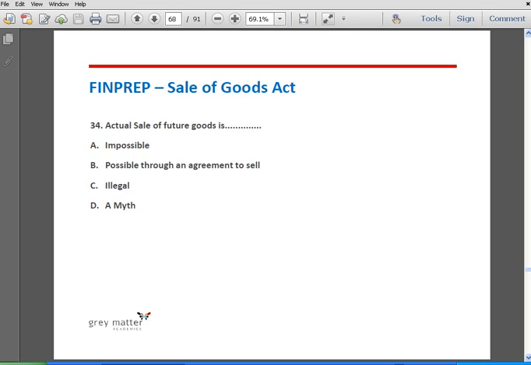Question number 34. Actual sale of future goods is option A, impossible, option B, possible through an agreement to sell, option C, illegal, and option D, myth. The correct answer is option B, possible through an agreement to sell. This is the major difference between agreement to sell and sale. Sale is something which happens at the current date, but an agreement to sell happens at a future date.